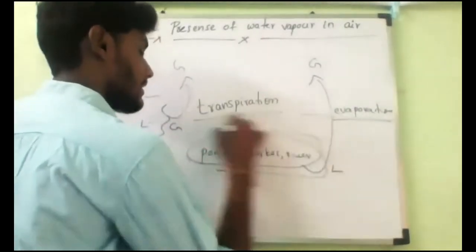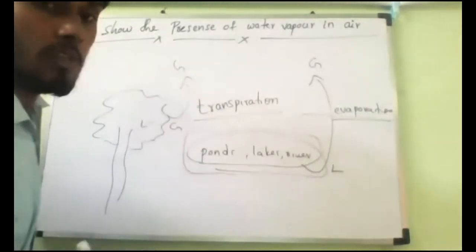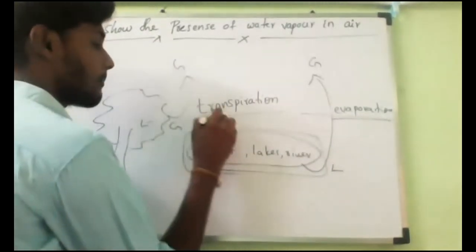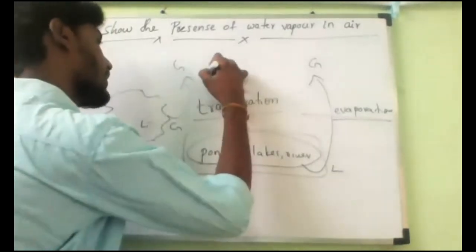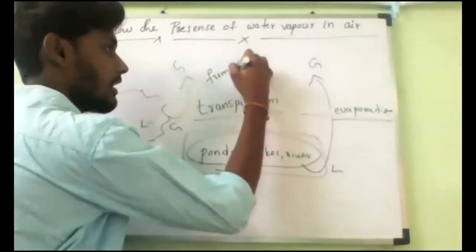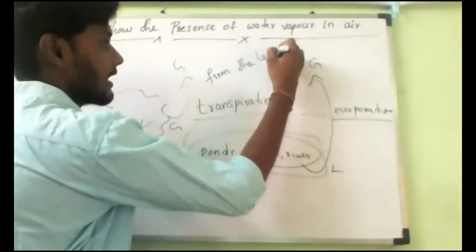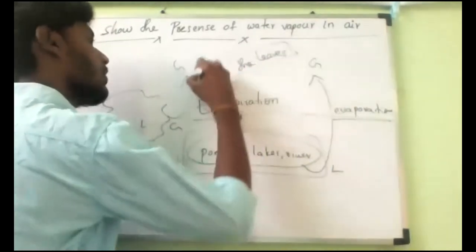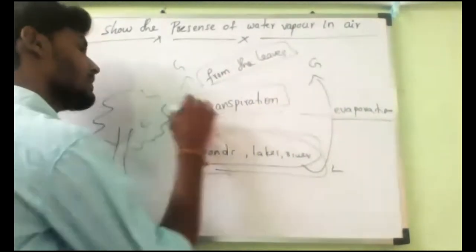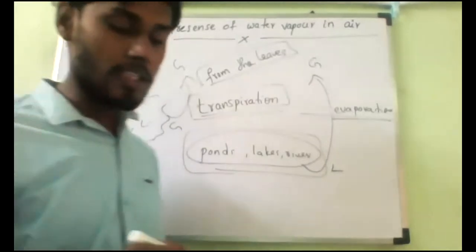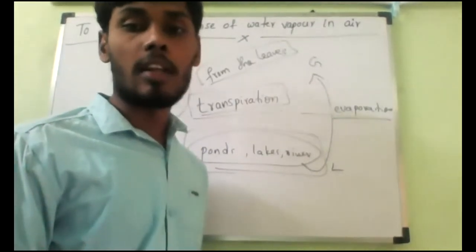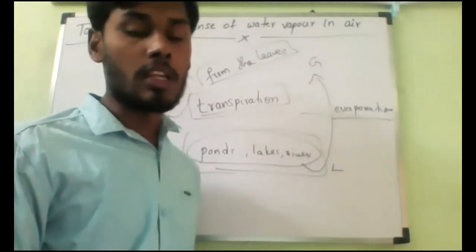So evaporation is from water bodies. From the plant, which part? Only from the leaves. From the leaves, the water will evaporate. That process is called transpiration. What is it called? Transpiration. Very good, Manya.